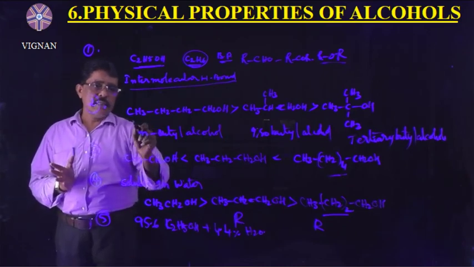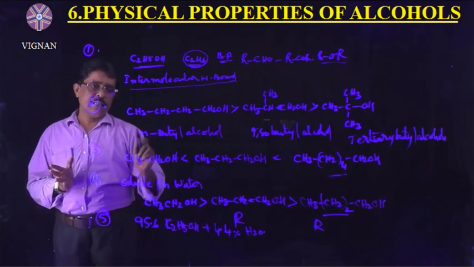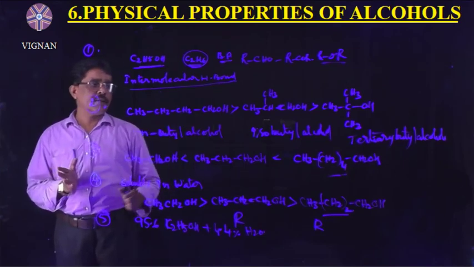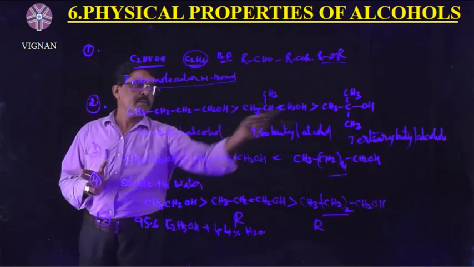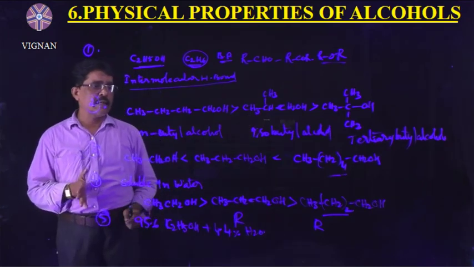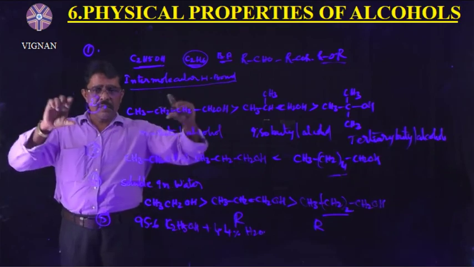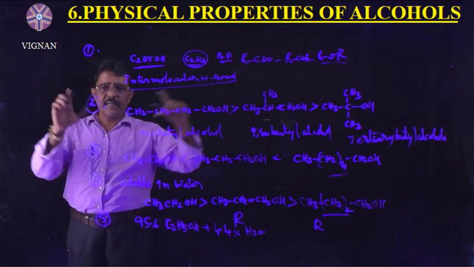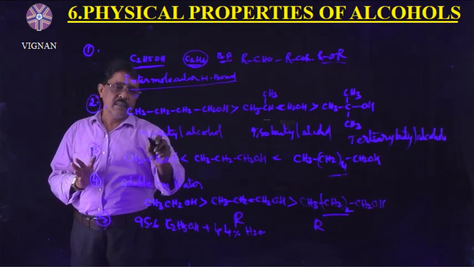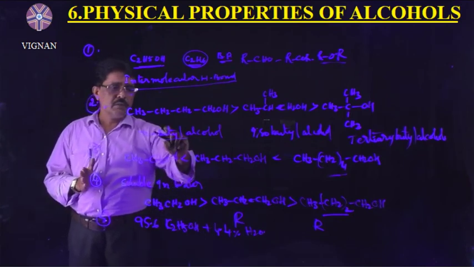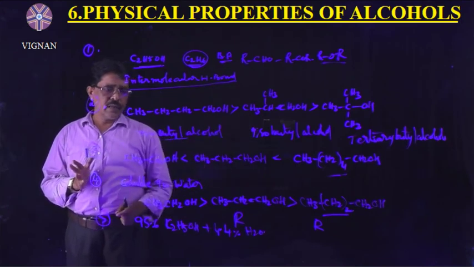After that, second one is isomeric alcohols. In isomeric alcohols, straight chain alcohols have more boiling point than branched chain alcohols. Why? Straight chain alcohols have very large surface area. If surface area is more, the boiling point of the alcohol is also more. So, for example, you take the butyl alcohols.